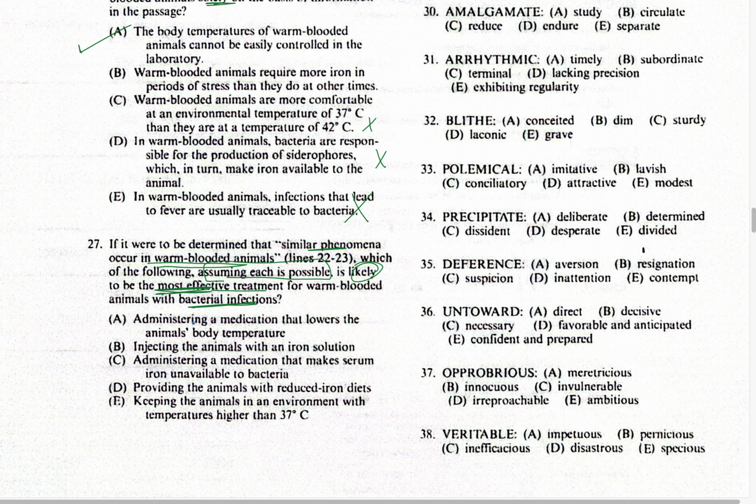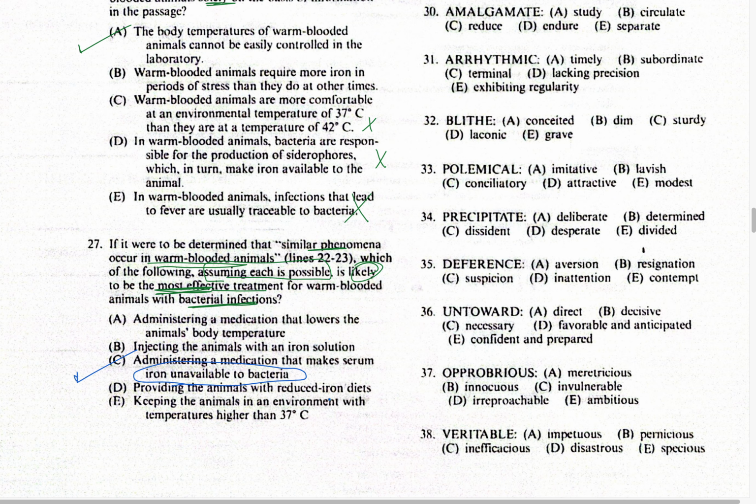Administering a medication that lowers the body temperature, injecting the animals with an iron solution, administering a medication that makes serum iron unavailable to bacteria. If the iron will be unavailable to bacteria, nothing of that sort will happen that the entire passage talks about, right? This is a very good option.